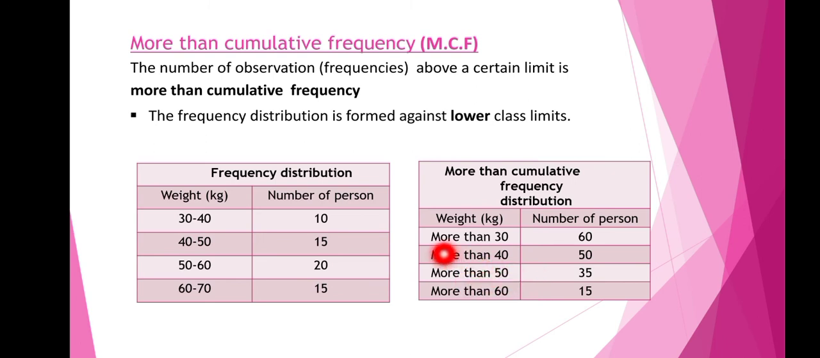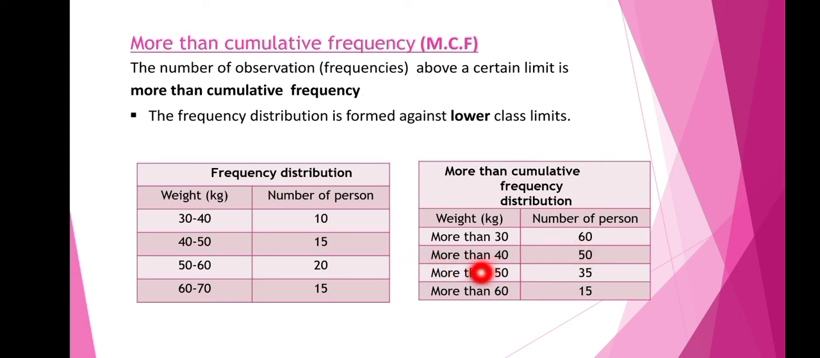So the first one we have is more than 30. It means it includes the weights of all the persons which are more than 30. So it includes everyone. That is, we have the total number of persons 60 here. So it includes all the observations. So more than 30 means we have to write the frequency as 60 because it includes all the persons.